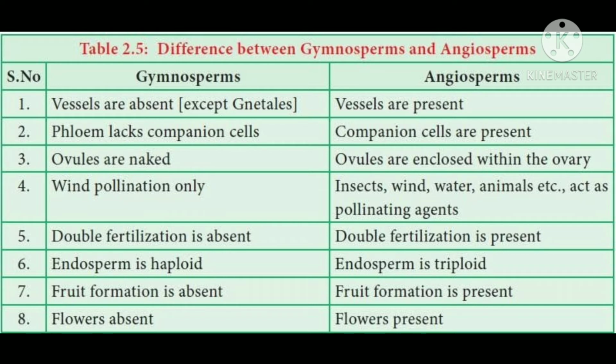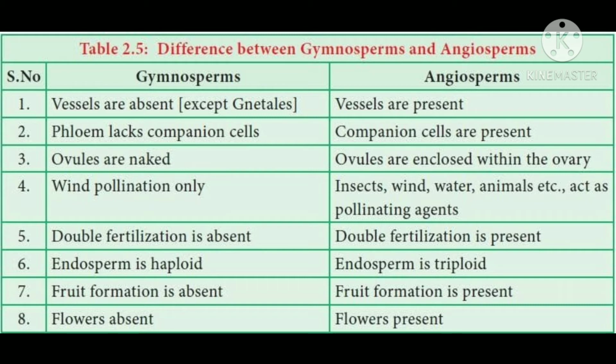Let us find out what are the main differences between gymnosperms and angiosperms. Both gymnosperms and angiosperms produce seeds, but the difference is the seeds are seen to our eye, means the seeds are naked in the gymnosperms, whereas the seeds are not seen to our eye and they are enclosed inside the fruit in the angiosperms.